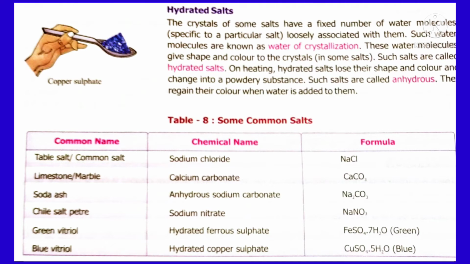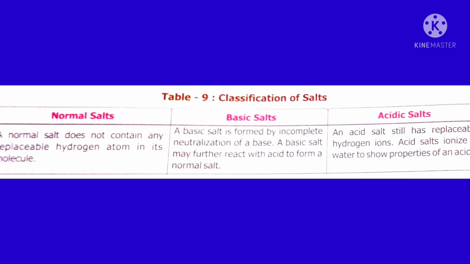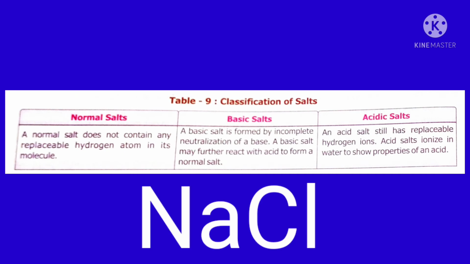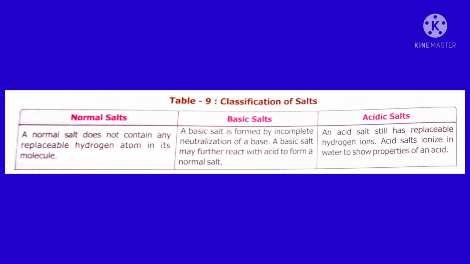Now you are going to study 3 types of salt: normal salt, basic salt and acidic salt. Normal salt is a salt in which no hydrogen ion or hydroxyl ion is present. For example, NaCl. No OH is present, no hydrogen is present. Such a salt is called a simple salt or normal salt. And in a basic salt, between the metal and non-metal, there will be a hydroxyl group. So such a salt is called a basic salt.